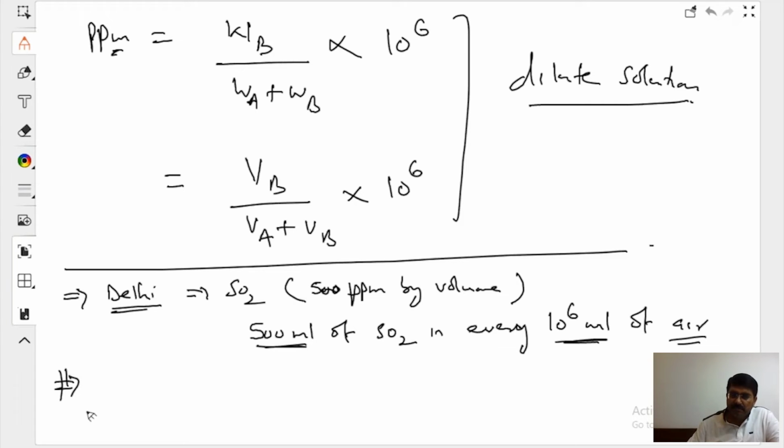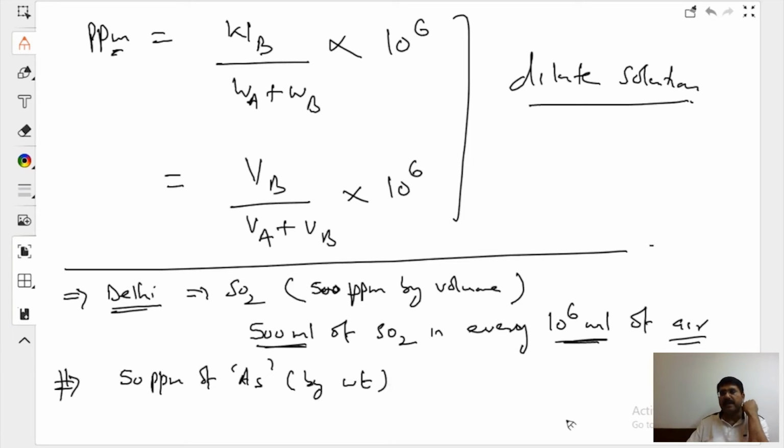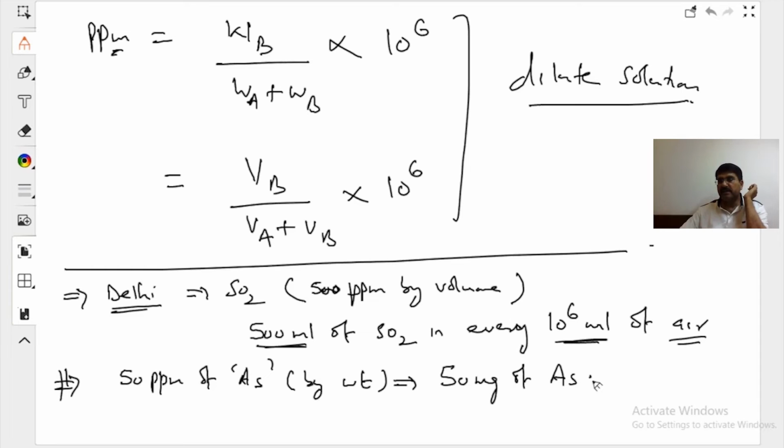Say some scientists say we can tolerate 50 ppm of arsenic. Don't worry about the quantity, I'm quoting figures just to make you understand. 50 ppm of arsenic by weight in our blood. That means 50 milligrams of arsenic in 10 raised to the power 6 milligrams of blood is tolerable. Do you understand?